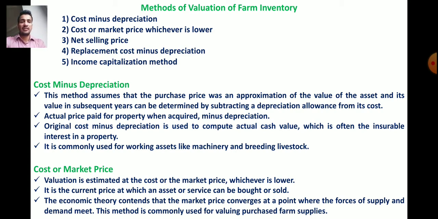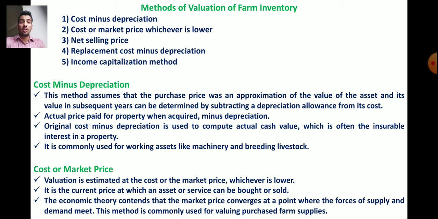Now original cost minus depreciation is used to compute the actual cash value, which is often the insurable interest in a property. Now, it is commonly used for working assets like machinery and breeding livestock. Means this method of valuation of farm inventory is applied for the machineries and the breeding livestock. Means what we do in this method, we just subtract the value of depreciation from the original price of that inventory. Okay, so this is about the first method.